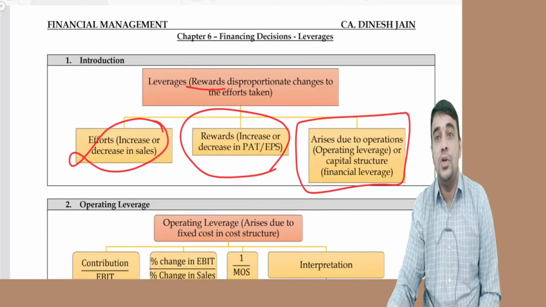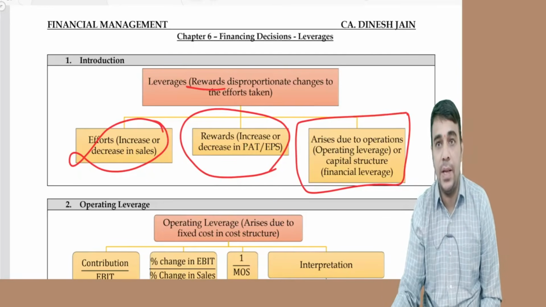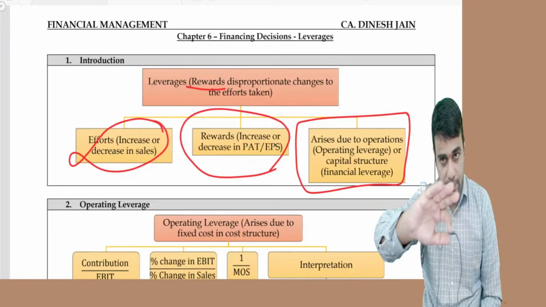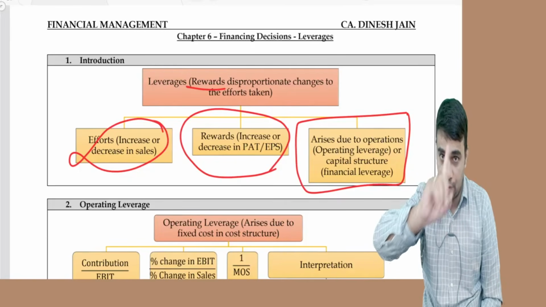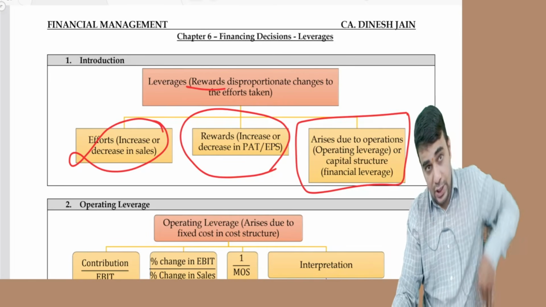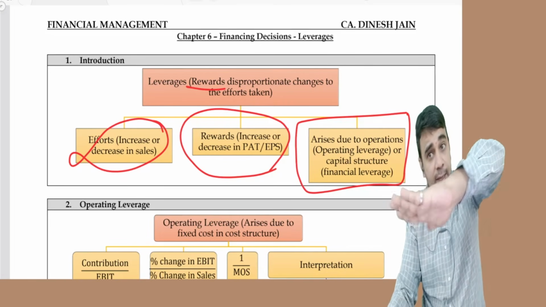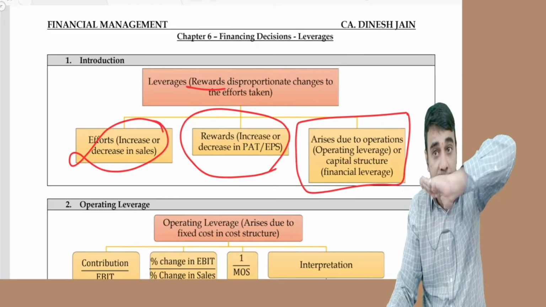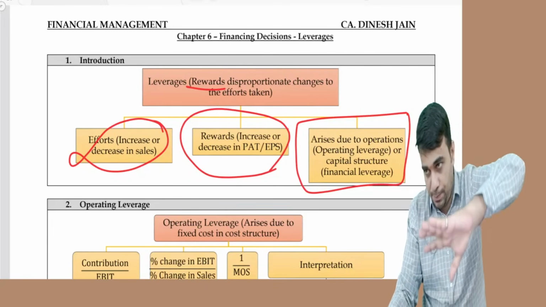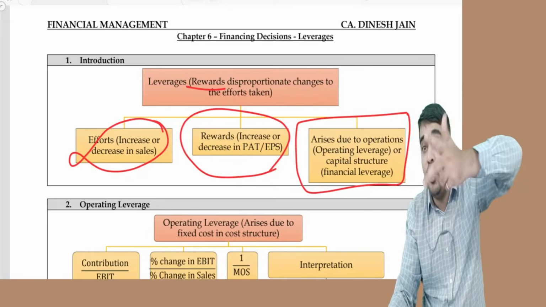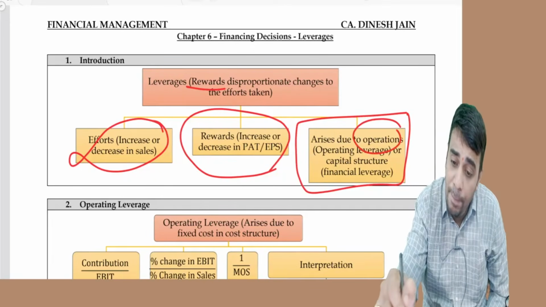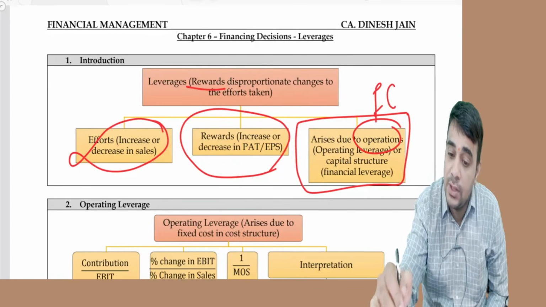One is your operations. What is operation? It is marginal costing. What is marginal costing? Sales less variable cost is contribution, contribution less fixed cost we call profit there. That is called EBIT. So till EBIT, there can be an item called fixed cost, because of which reward can be disproportionate. Or below EBIT, you can have